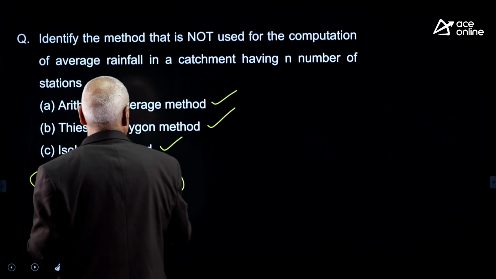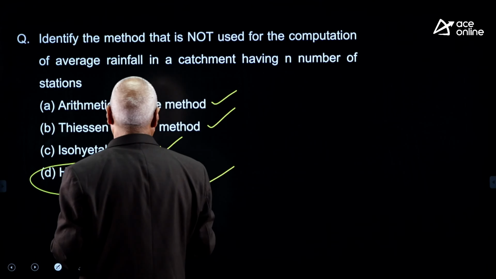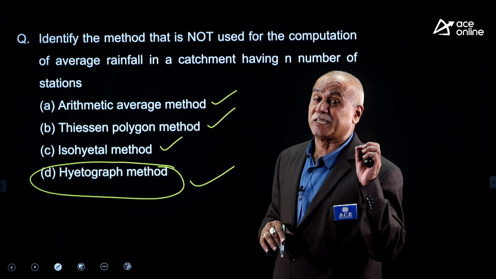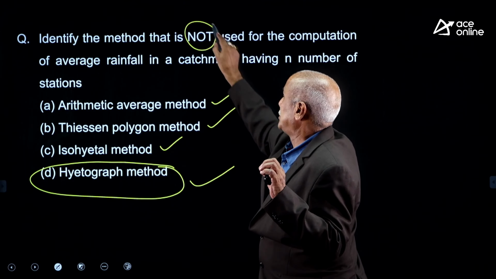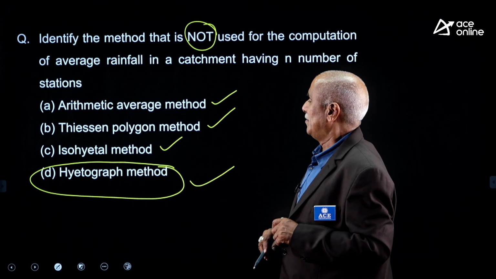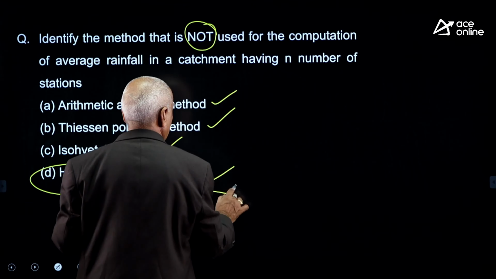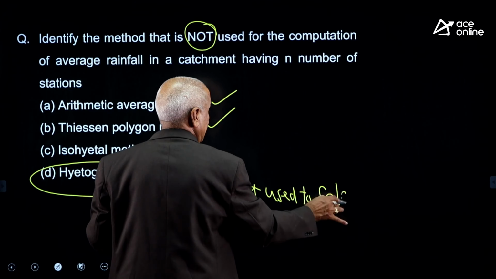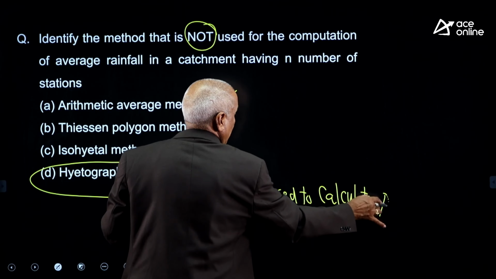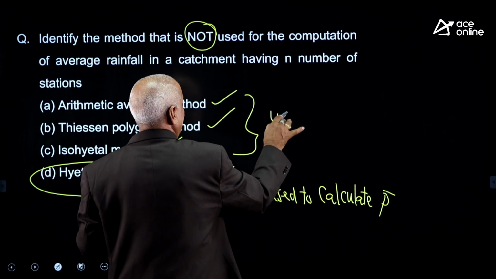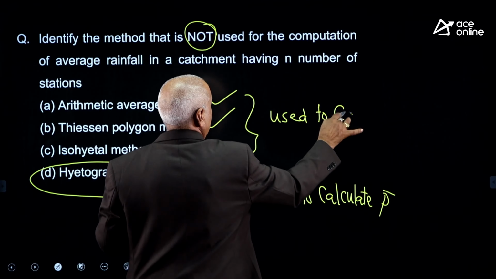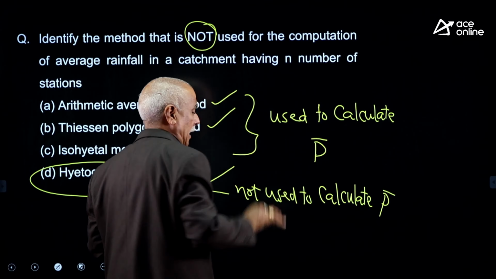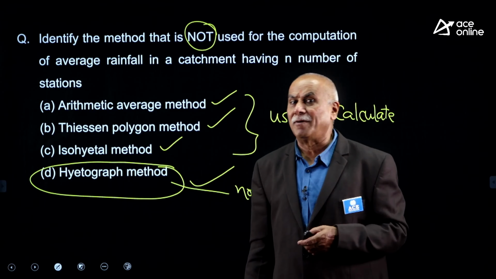So the correct answer is D. ABC are the methods used to calculate average rainfall. He has asked which is not used, so D is the one which is not used. These three methods are used to calculate P bar, the average depth of rainfall.